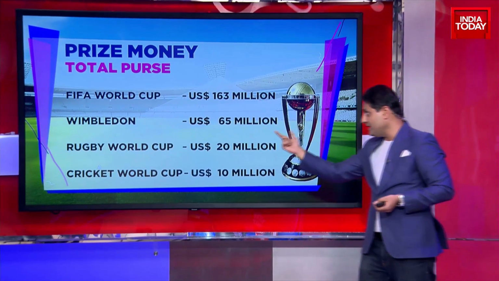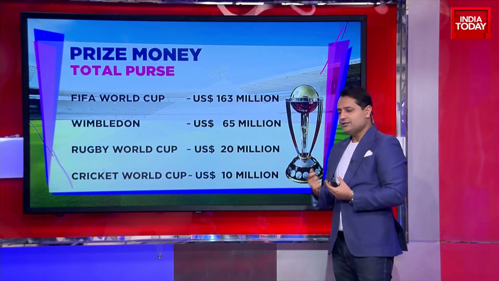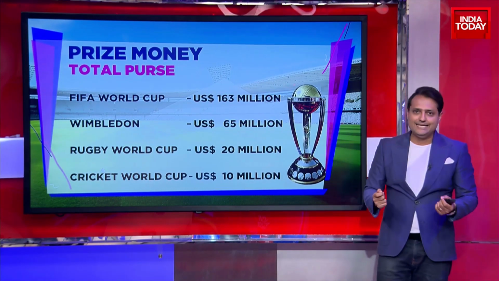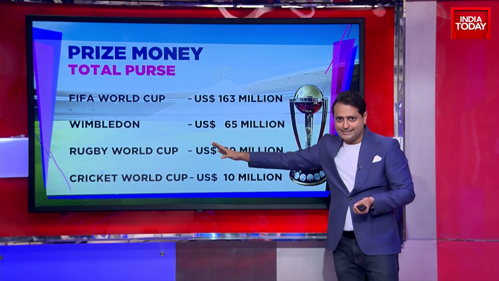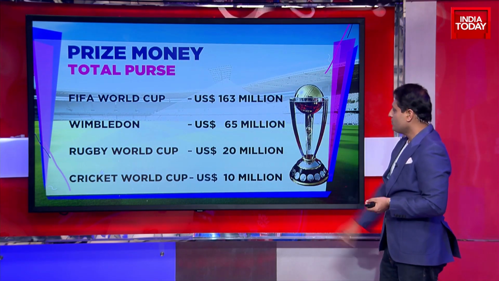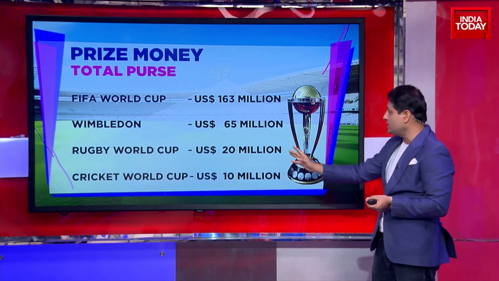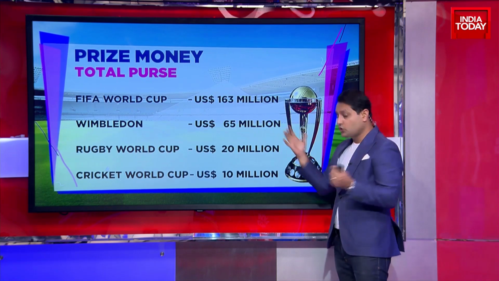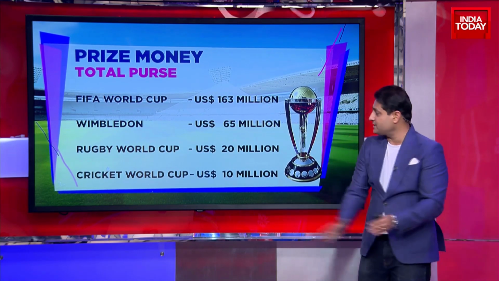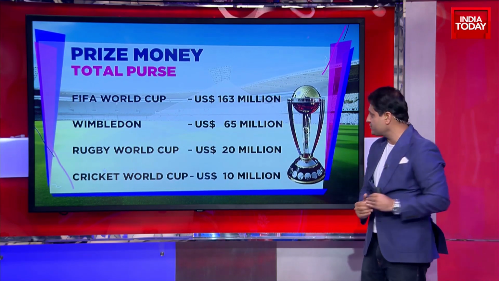Now, what is very interesting is where the Cricket World Cup really ranks when you try to compare it with other big marquee events in the world of sport. So we've got a few. The FIFA World Cup, no surprise there, is right on top with a big prize money of $163 million. Wimbledon, to give you an idea: the total prize money, not just to the winners but the total distributed amongst players finishing at various different positions.